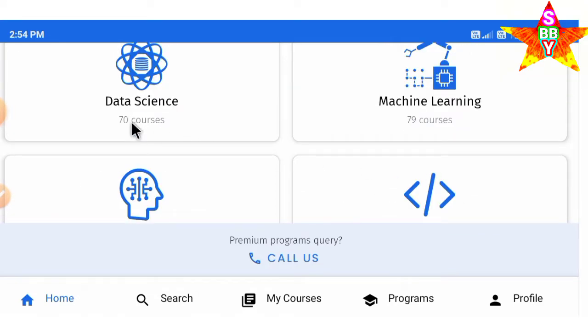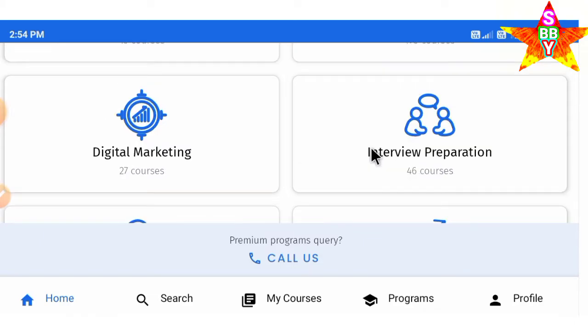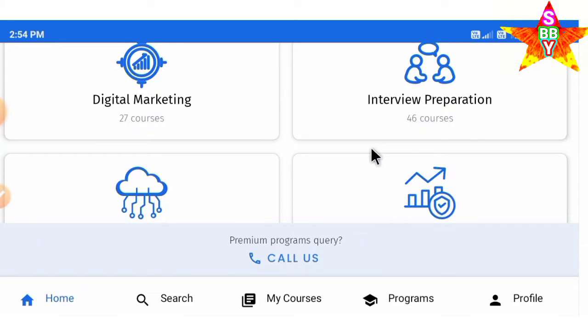Data science has 70 courses, machine learning has 79 courses, artificial intelligence has 45 courses, and IT and software has 193 courses. So you have to join free courses and improve your skill through this app.